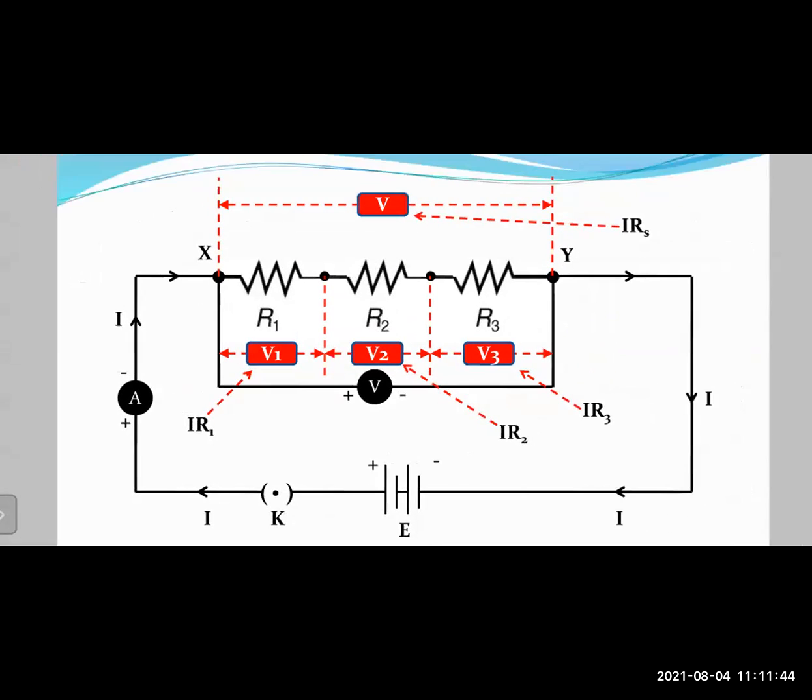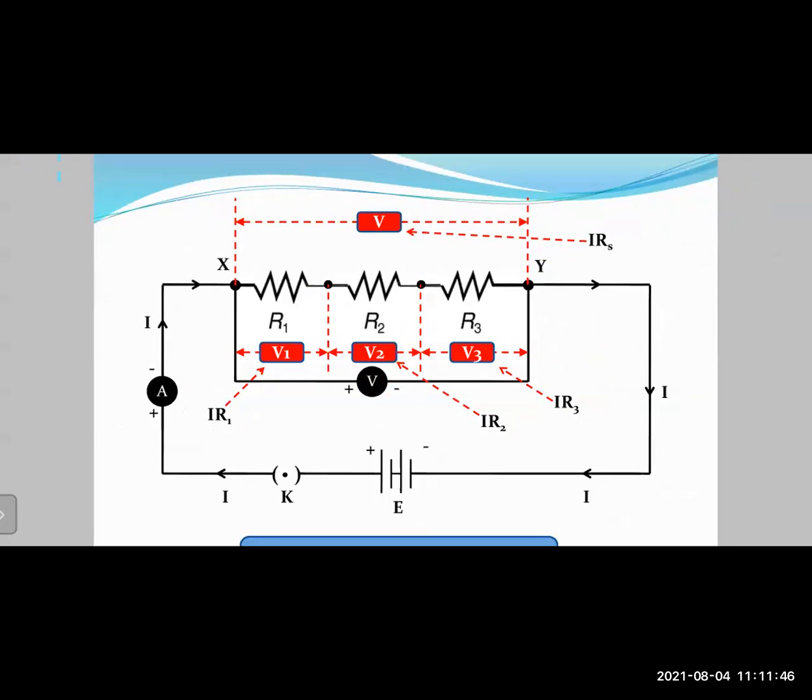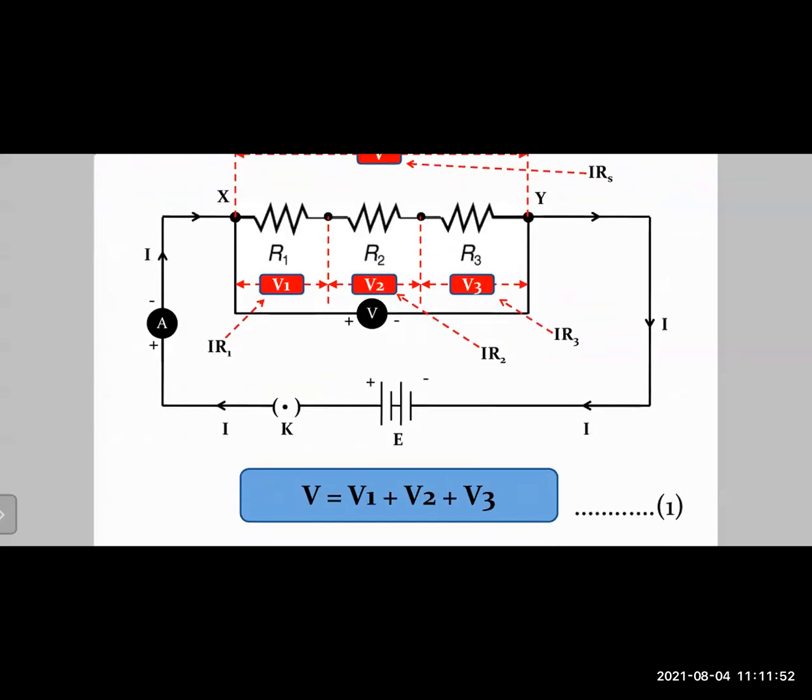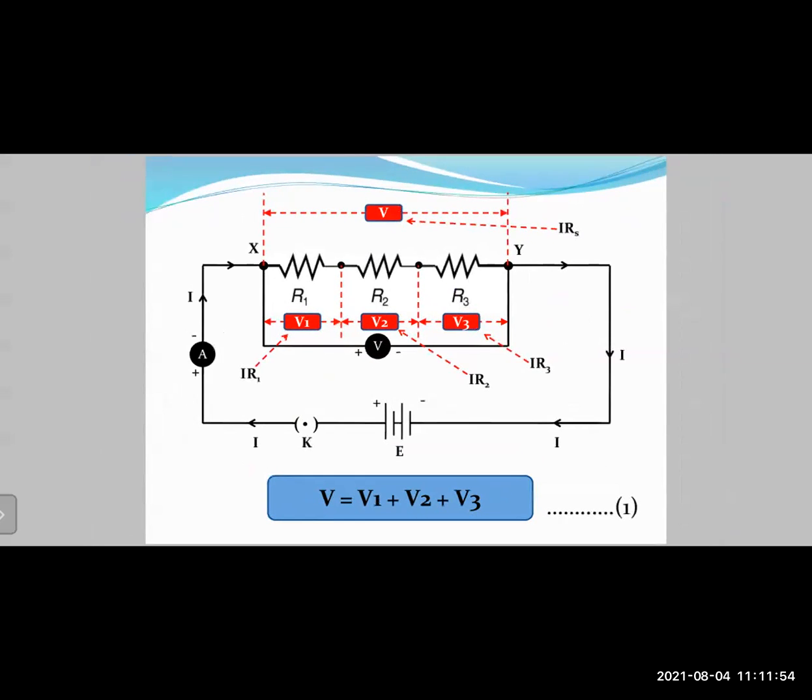Now looking at the diagram, it is clearly evident that the total voltage V will be equal to what? V1 plus V2 plus V3, as you can see in the diagram here. So the total voltage across points X and Y, through which the three resistors R1, R2, and R3 are connected in series, will be given by what? V1 plus V2 plus V3.